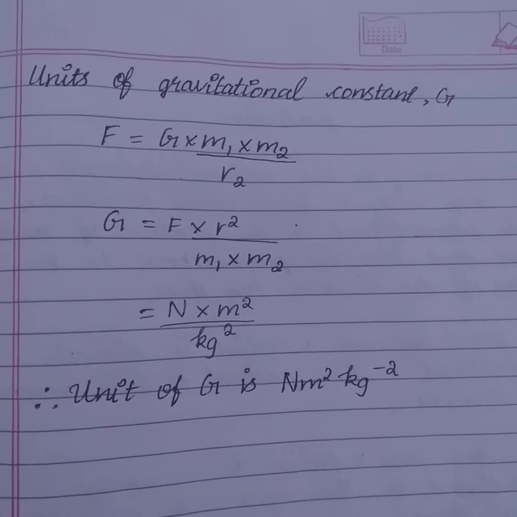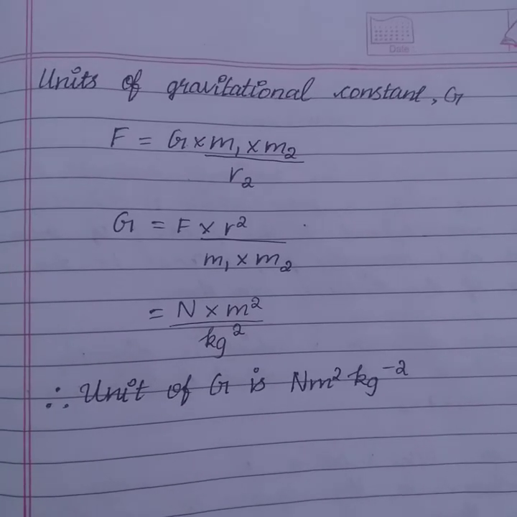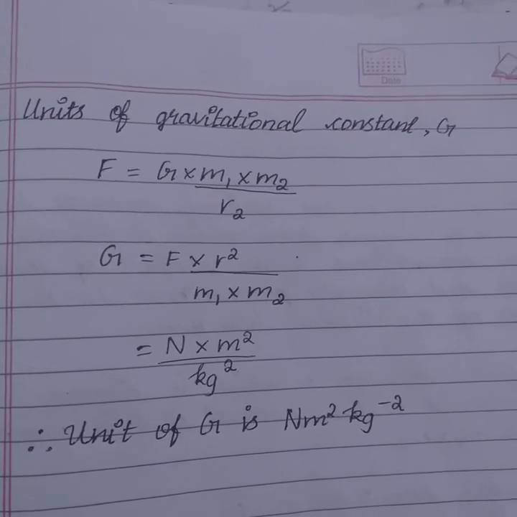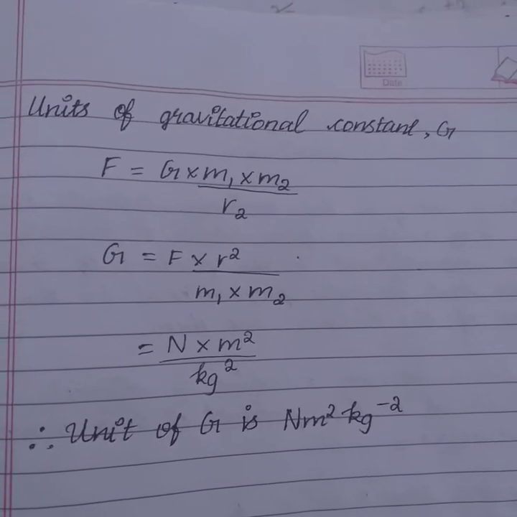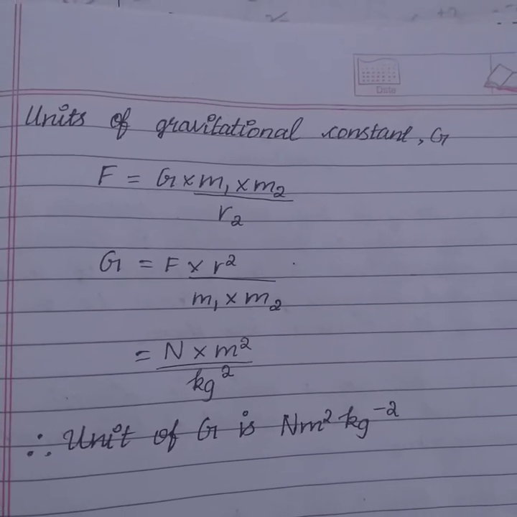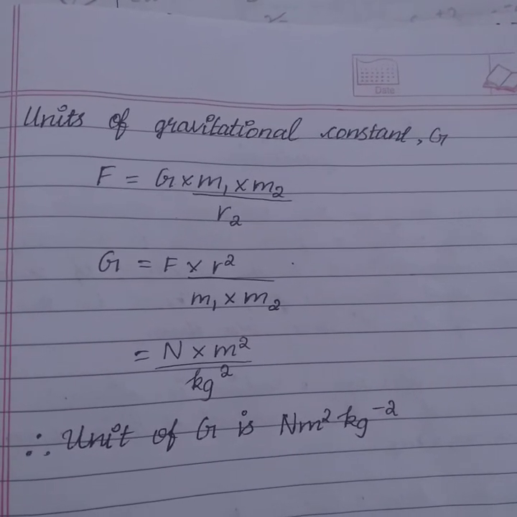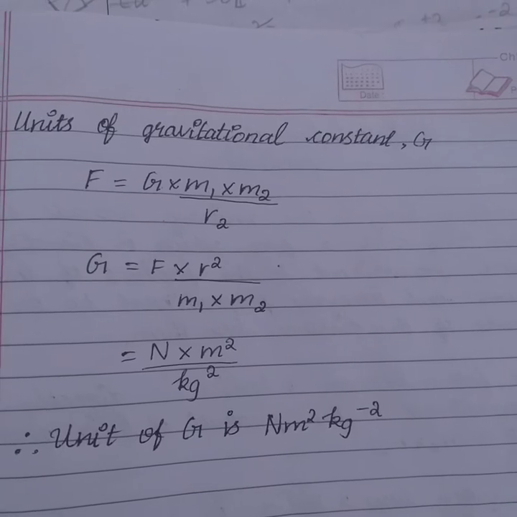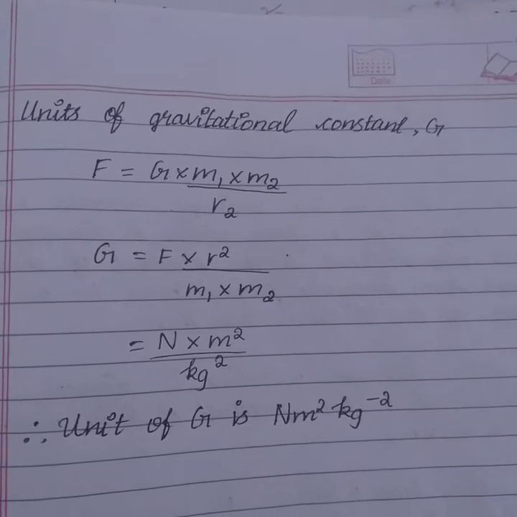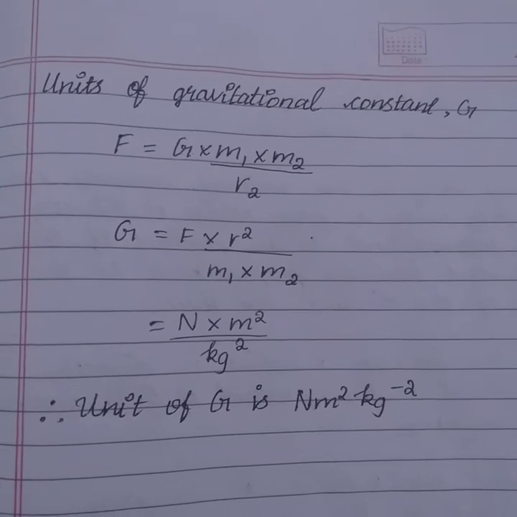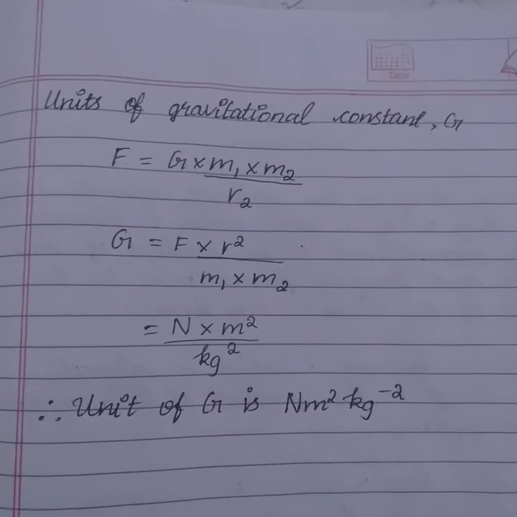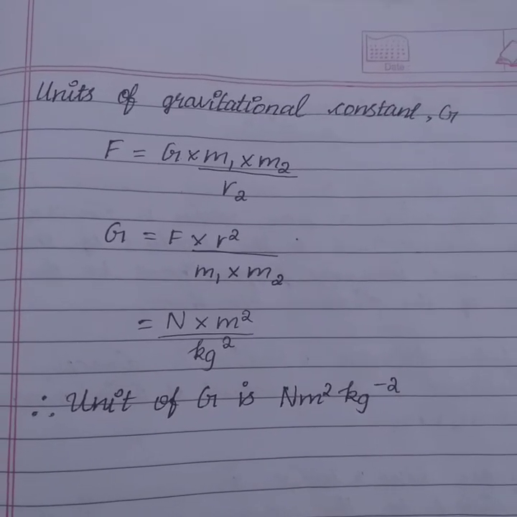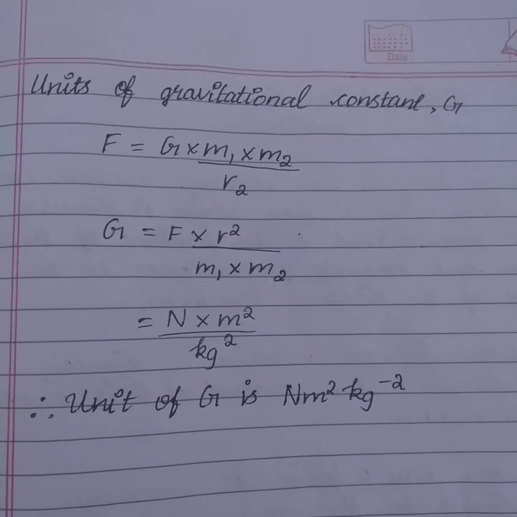Next is the unit of the universal gravitational constant, G. According to the universal law of gravitation, the gravitational force F between two bodies of masses m1 and m2 placed at a distance r apart is given by F equal to G into m1 into m2 by r square. This can be rearranged to get an expression for the gravitational constant G as follows, that is, G equal to F into r square by m1 into m2. Now the unit of force F is Newton, the unit of distance r is meter, and the unit of mass m1 and m2 is kilogram.